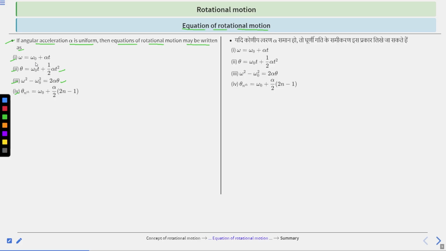So these are the equations of rotational motion, where omega is the angular velocity and alpha is the angular acceleration. t is the time. Clear? So these are the equations of rotational motion.